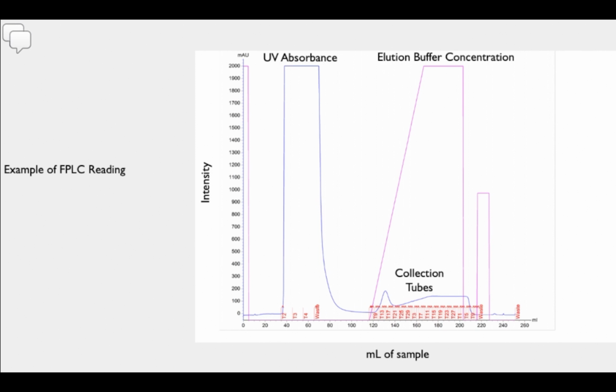This is an example of one of the FPLC readings that we got. It measures the UV absorbance as far as intensity. The UV absorbance goes up because of our buffers, and then it goes down. Then as our elution buffer is added, you can see an increase in the intensity, indicating that we have collected protein. All of those red numbers show which tube, so I would know which tube to collect that had protein.